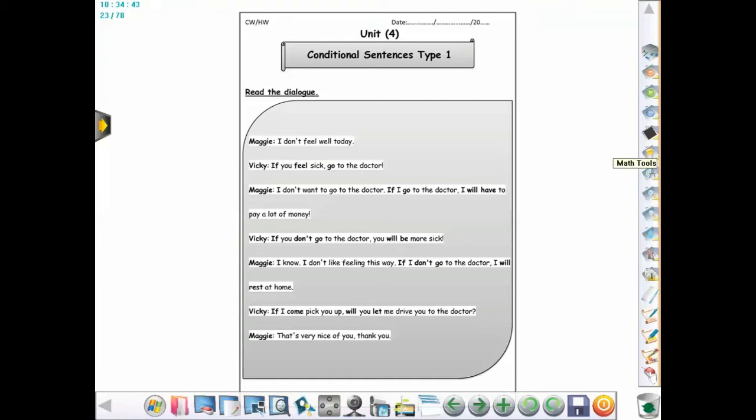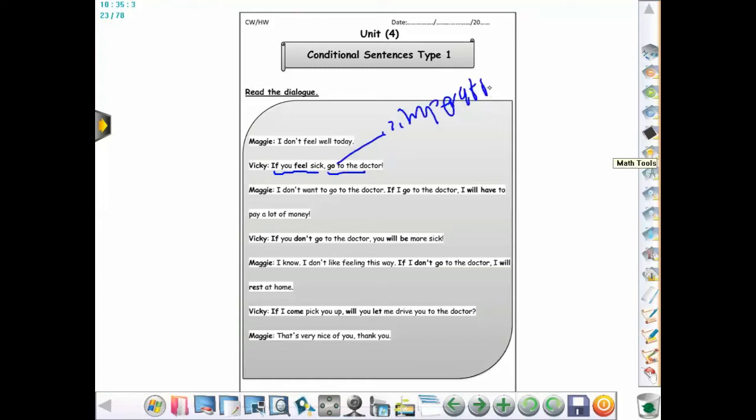This is a conversation between Maggie and Vicky. Maggie's saying here, I don't feel well today. She replied, if you feel sick, go to the doctor. So here is the if clause, you feel sick. And the main clause here, this is imperative.